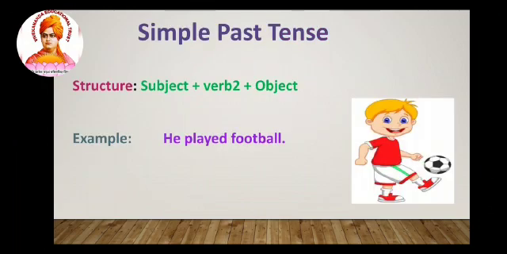Today we are going to see the topic simple past tense and past continuous tense. Simple past tense. The structure of the simple past tense is subject plus verb 2 plus object. Verb 2 is nothing but the past form of the verb. For example, he played football. Here he is the subject, played is the past form of the verb and football is the object.